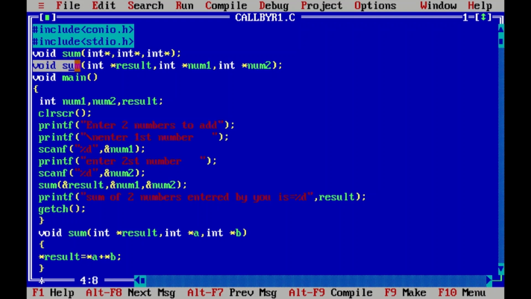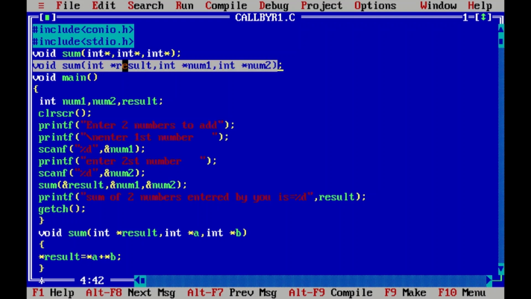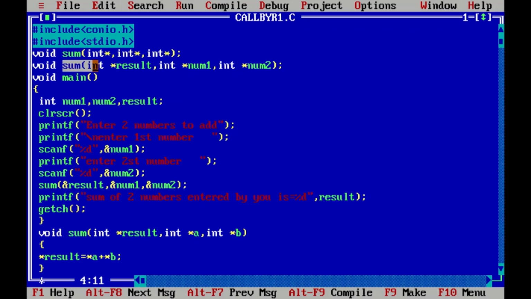The second type of pre-declaration can be like this: this function is not going to return any value, that's why its return type is void. This is the name of the function. This int is the type of the first parameter and it is of type pointer, meaning it will receive addresses.